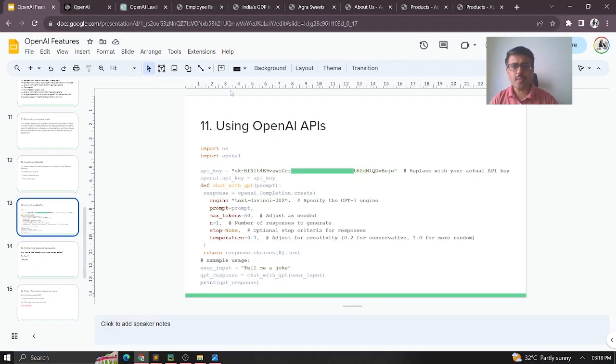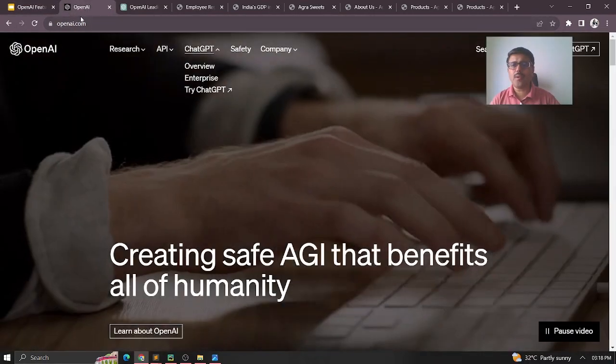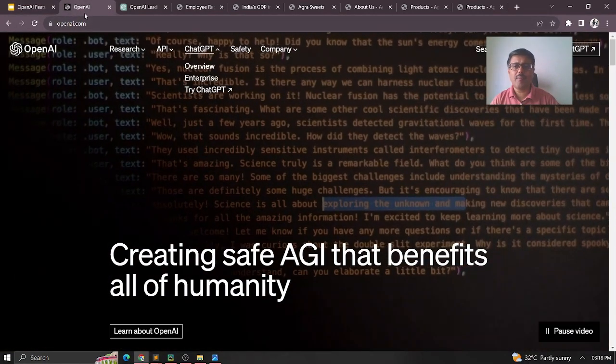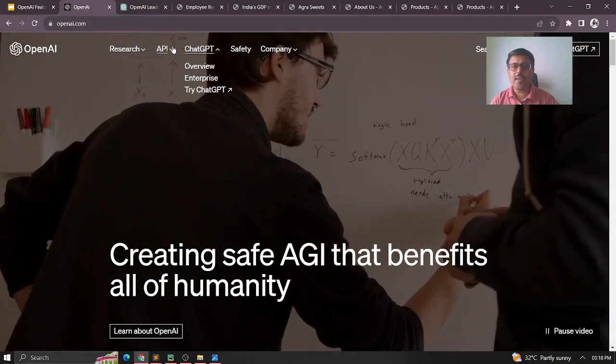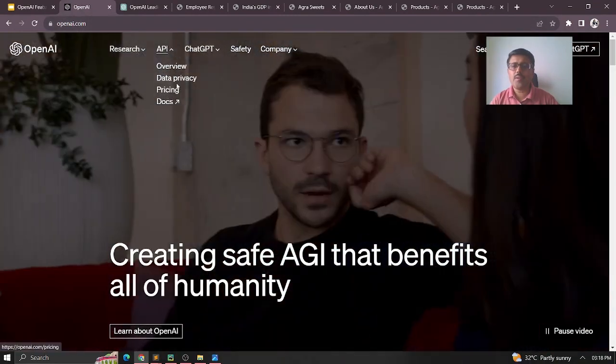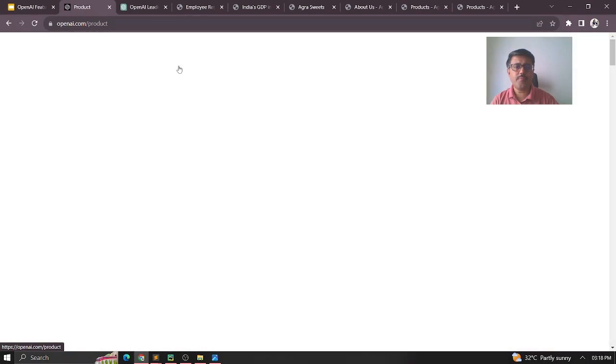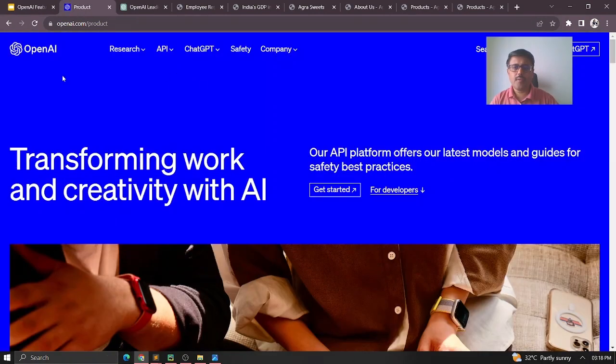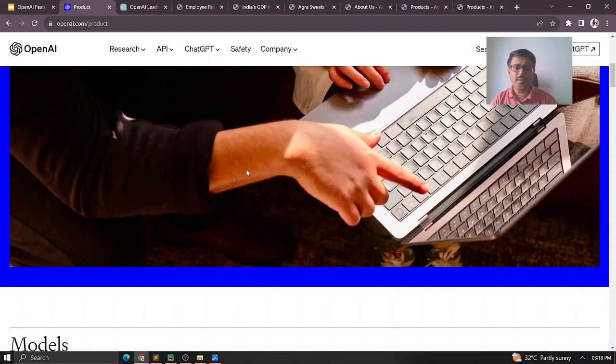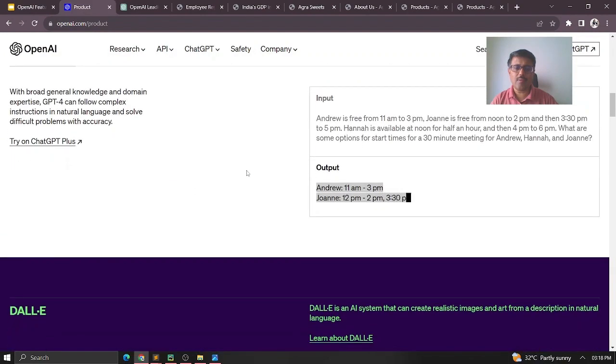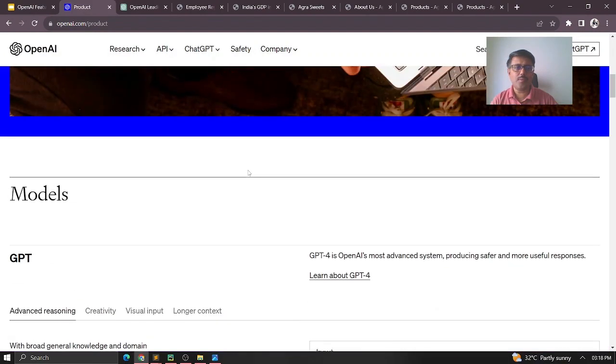Okay. So for that, what you need to do? First go to your OpenAI, and you have the option here called API. When you go to that API overview, you can understand more about the APIs, how they are working, and all those things.